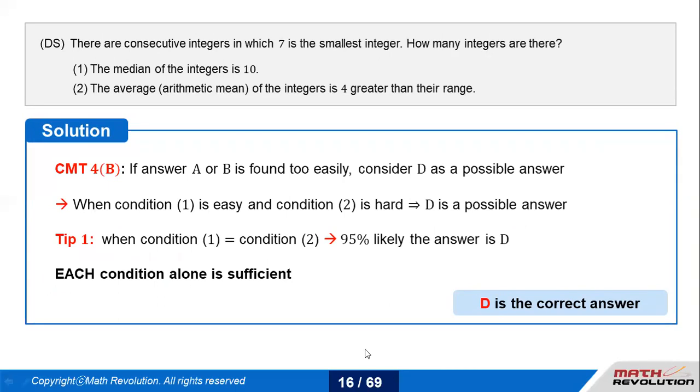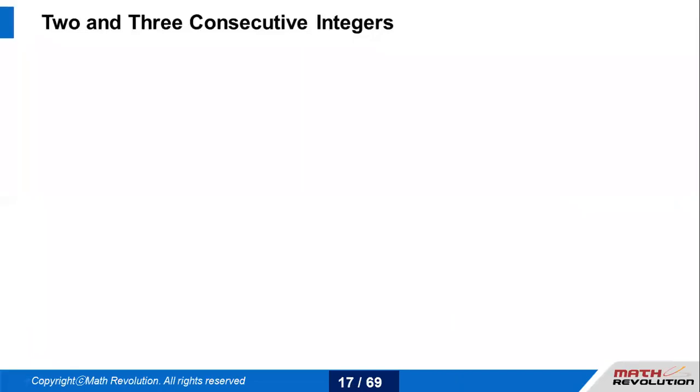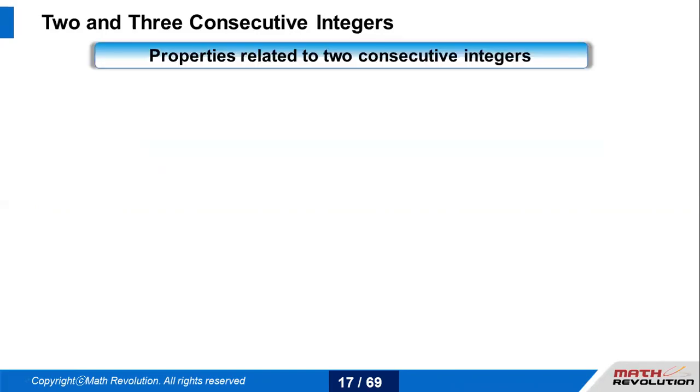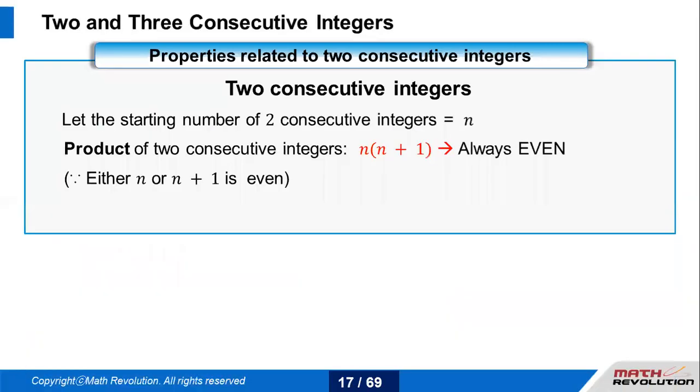Now let's proceed to another set of understanding, 2 and 3 consecutive integers. Now what are these 2 and 3 consecutive integers? They look very easy, but they are very much trapful. So please pay attention here. Let the starting number of 2 consecutive integers be n. Now when we talk about the product of 2 consecutive integers, definitely it would be n into n plus 1. So it would always be even.